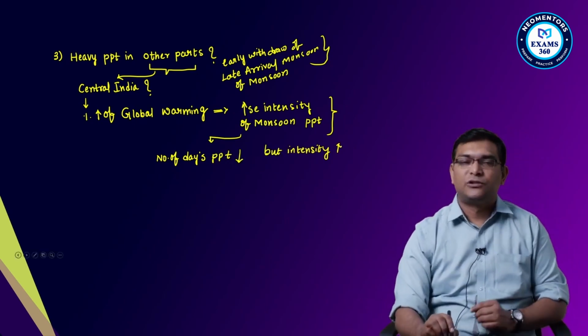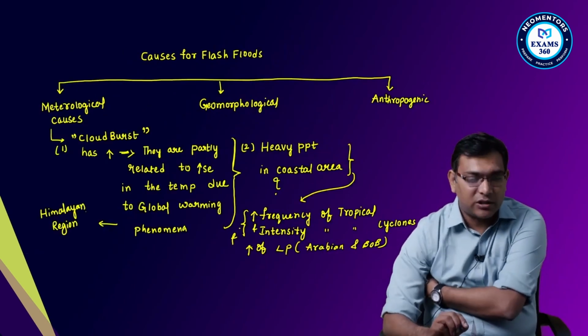That is the meaning. So these are the meteorological conditions.